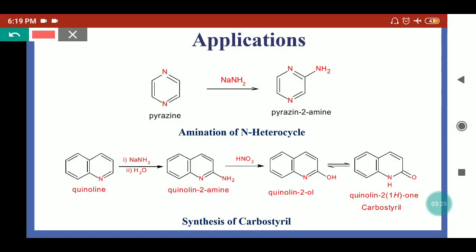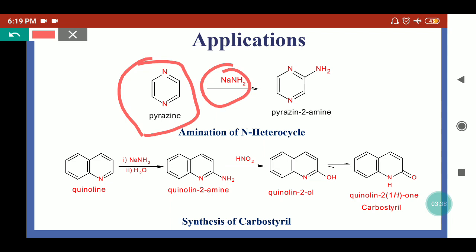Here we can see some applications of the Chichibabin reaction, where we have taken the heterocycle which contains 2 nitrogen atoms in the ring. It is known as pyrazine. When we treat this pyrazine with sodamide in liquid ammonia, we get the substitution reaction.